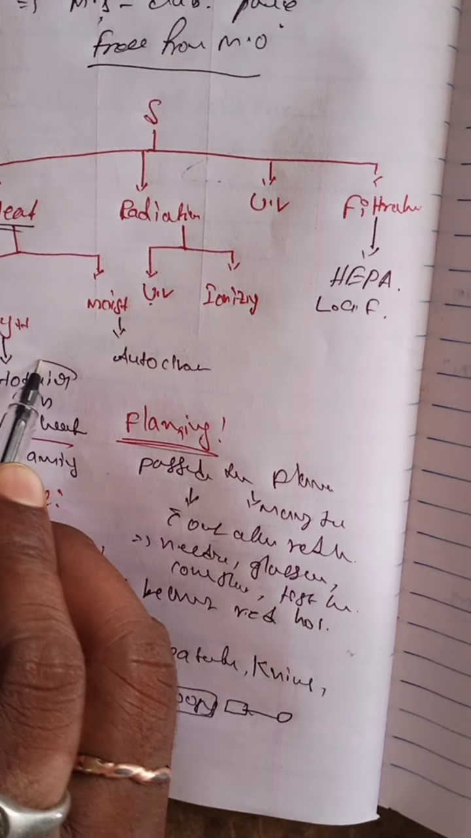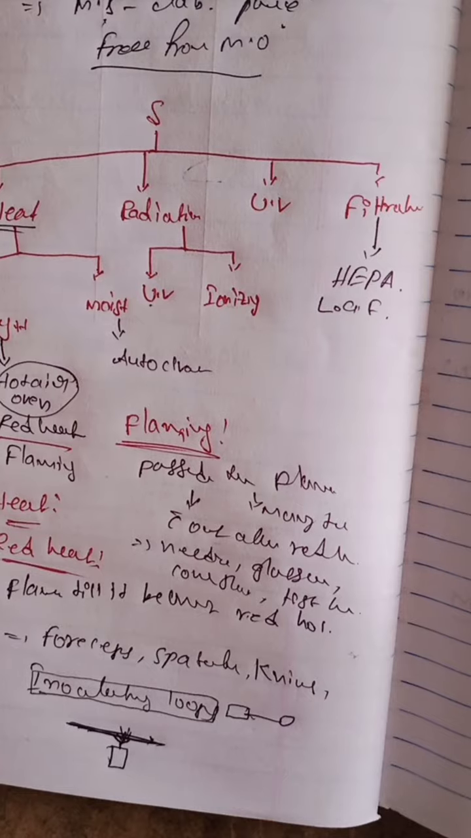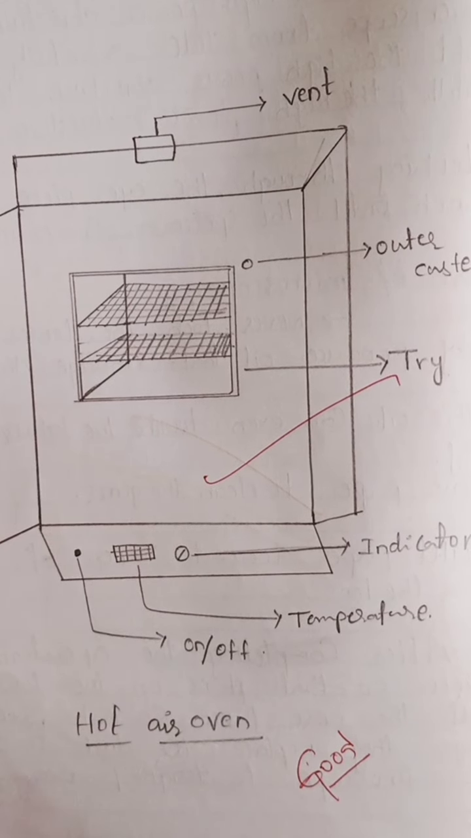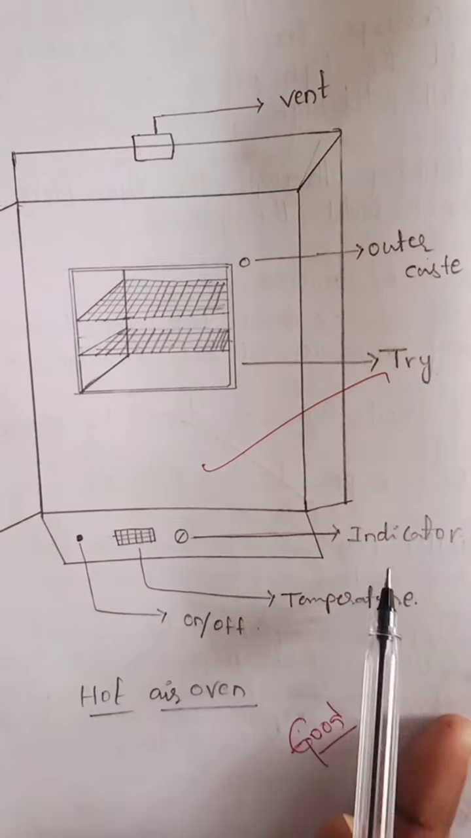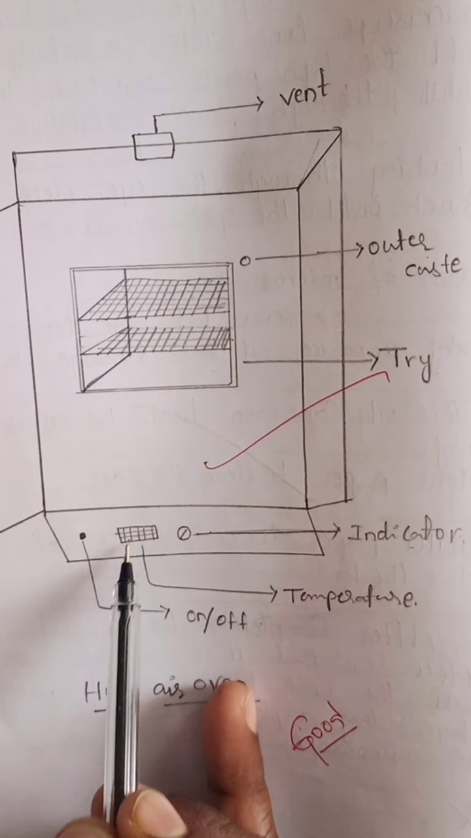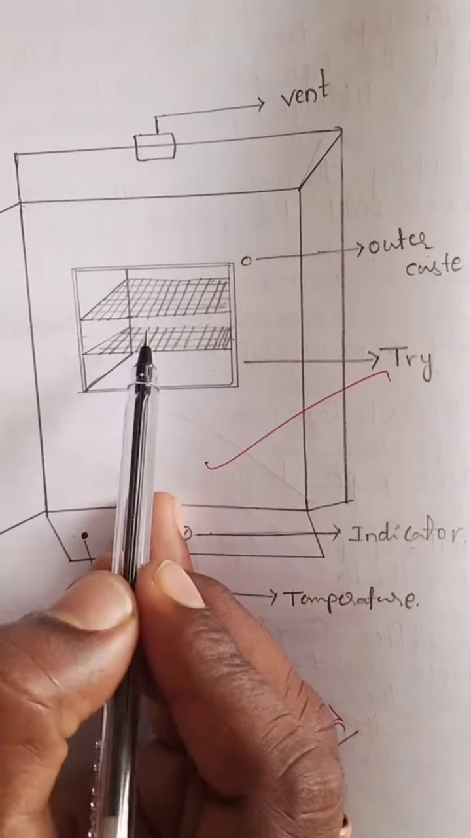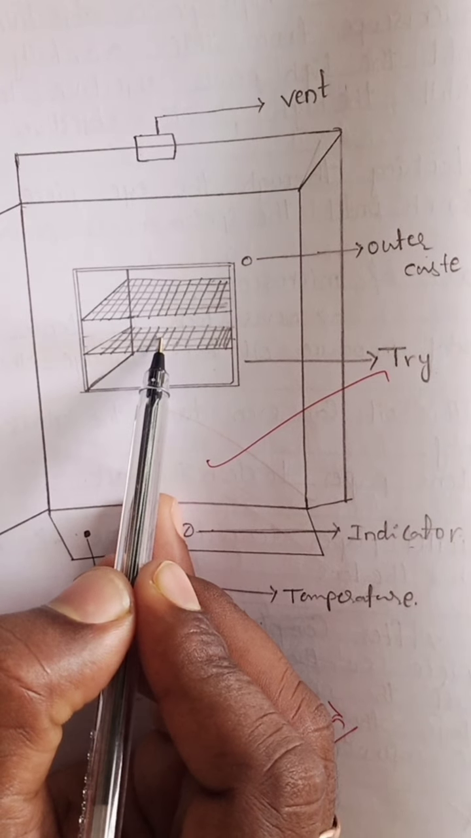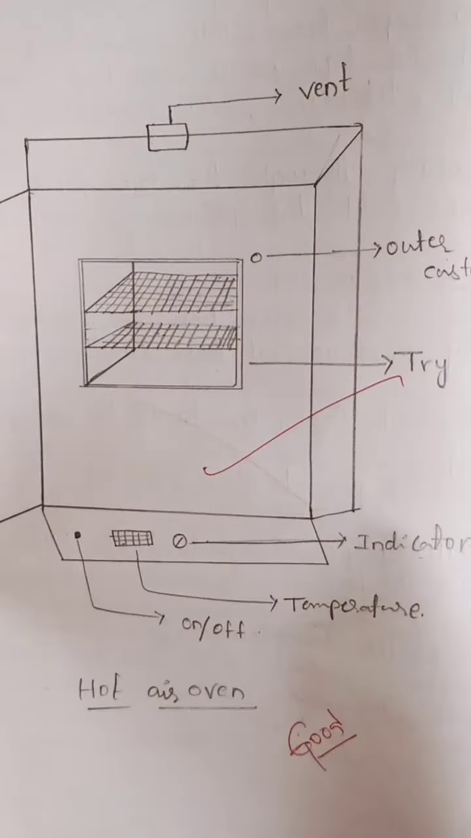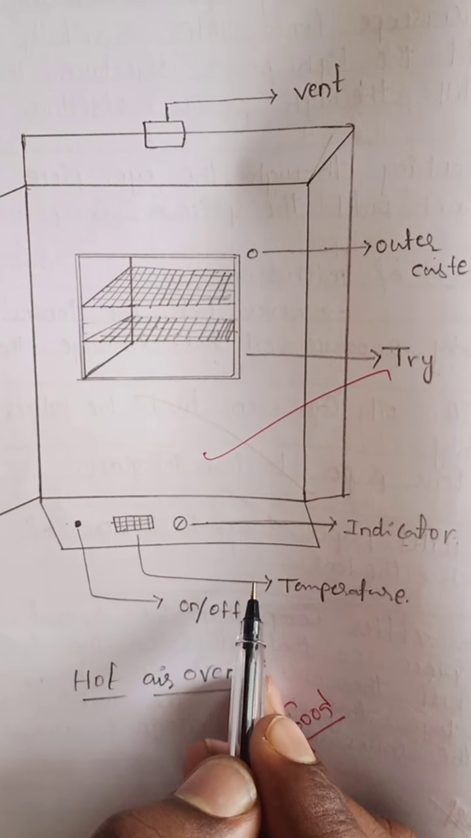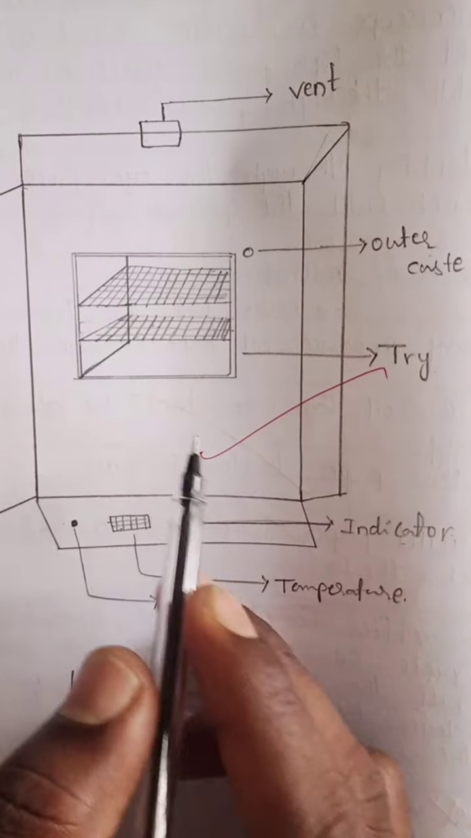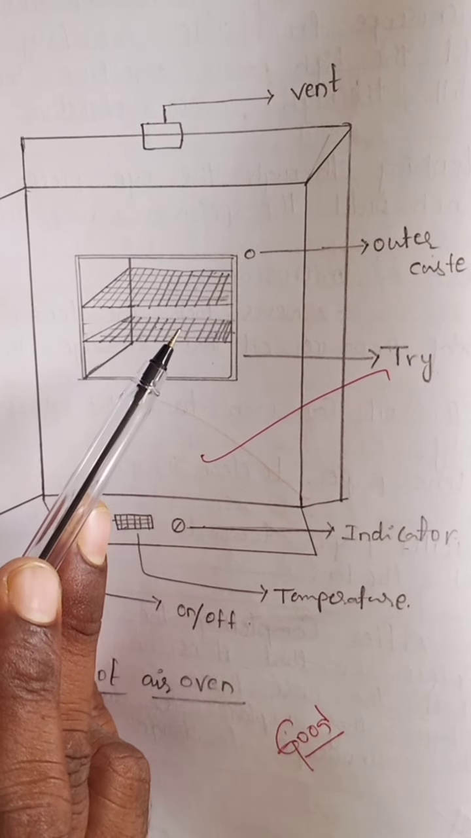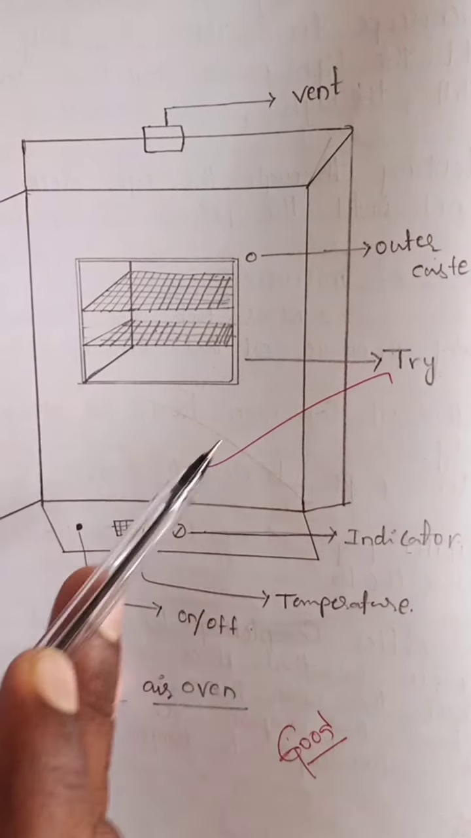Now we discuss the hot air oven. This is the structure of the hot air oven. This is the vent, the outer casing, the tray, and the indicators. This is the temperature control and this is the on/off button. Some objects are placed here, then we close the door and maintain a particular temperature, a high temperature, for a particular time. So all the microorganisms are destroyed in this hot air oven. This is the hot air oven structure.